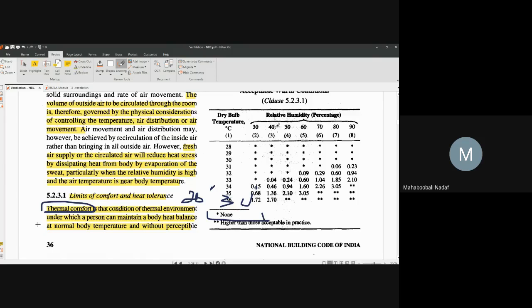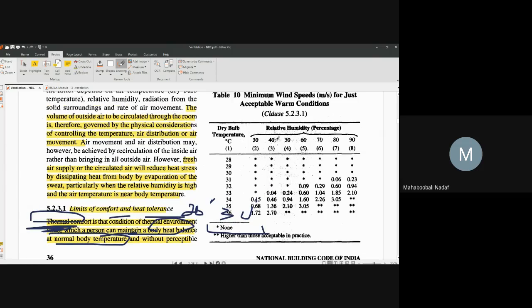That comfort is what we call thermal comfort. So thermal comfort is the condition of the thermal environment in which a person can maintain body heat balance at a normal body temperature.